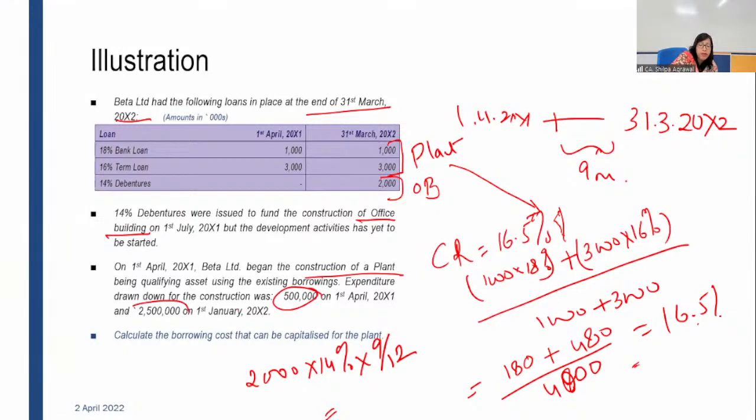What will be the, now again I need a question. Okay, Vidula has given me the answer. Capitalization rate is 16.5. Very good, Srinidhi. Now I want one more answer from you all. Please give me what is the borrowing cost to be capitalized for the plant. You have calculated the capitalization rate. Now give me the borrowing cost amount which is to be capitalized, with a small equation so that I can understand. Otherwise, I have to calculate it here.